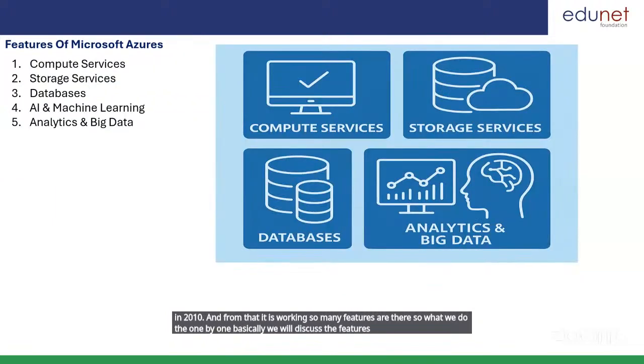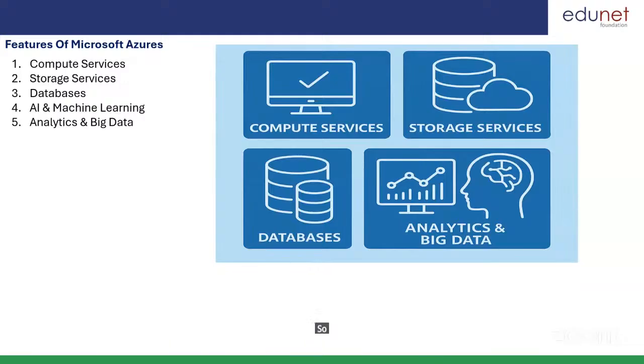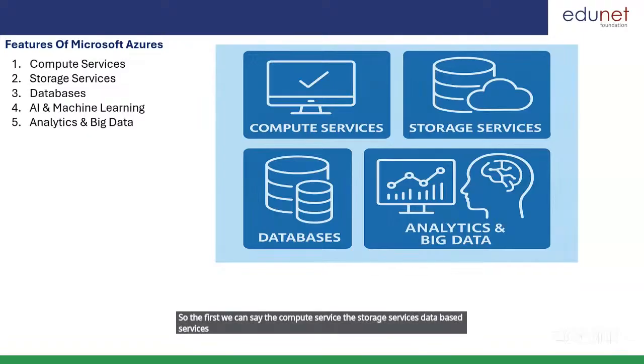Here I have mentioned some features. First, the compute services, storage services, and database services. Then AI and machine learning services, artificial intelligence and machine learning, then analytics and big data services. These are the services we can use, and more than that also.